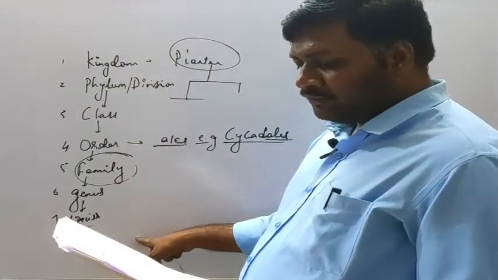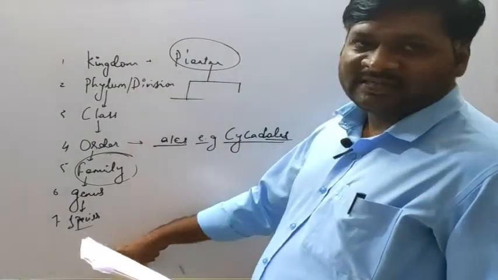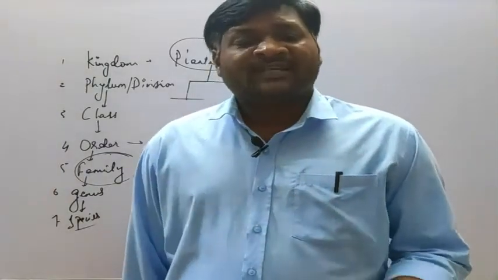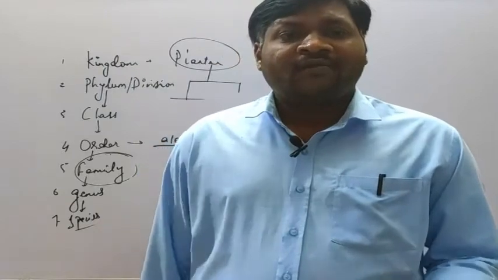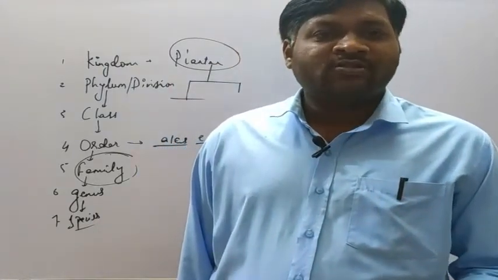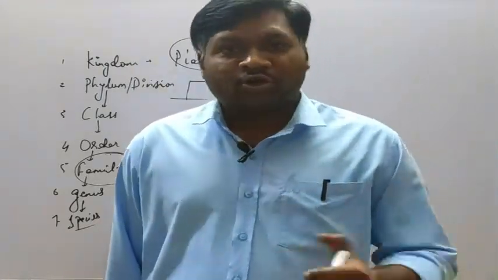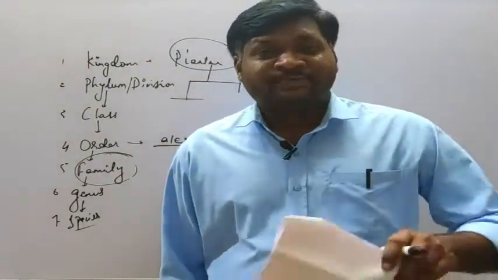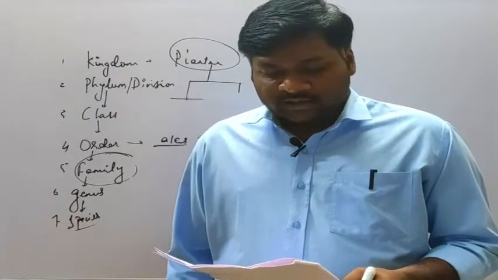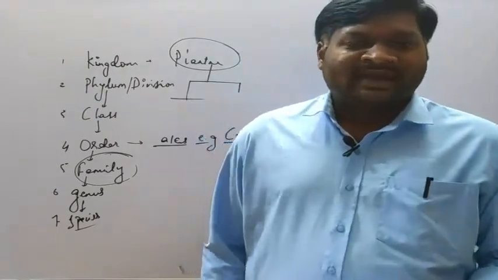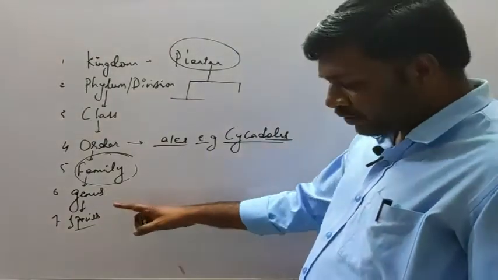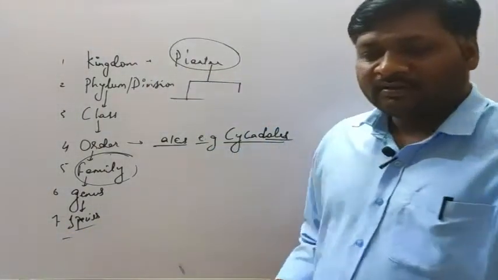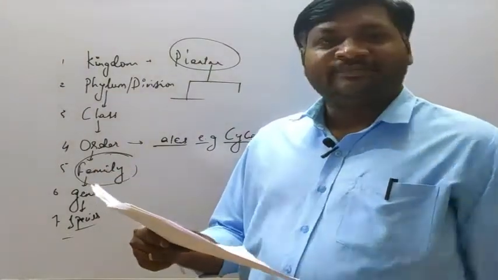See here, it is the basic unit of classification, which means it is species. Species is the basic unit of classification, and species is a group of individuals which are similar in morphological appearance and produce fertile offspring. That is also correct for species only. Then human being, yes, it is a species having the name sapiens, and Homo is the genus. So all answers are about species only. The correct answer is option A, that is species.